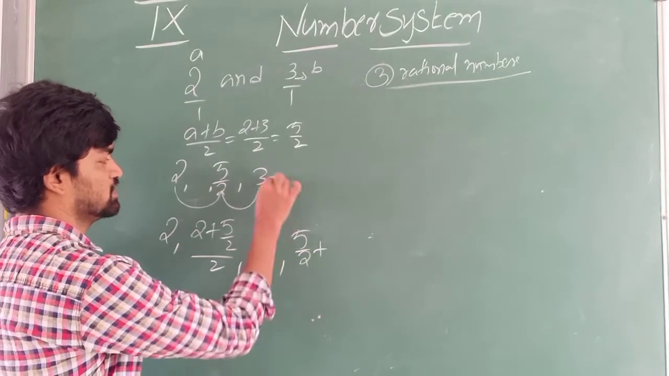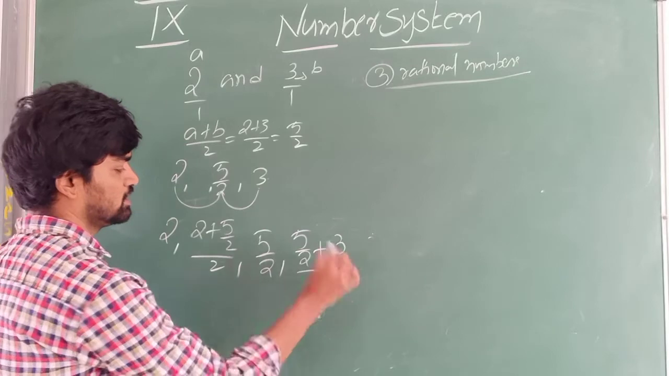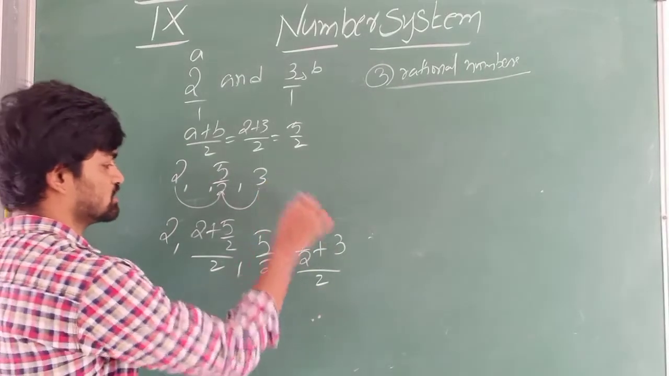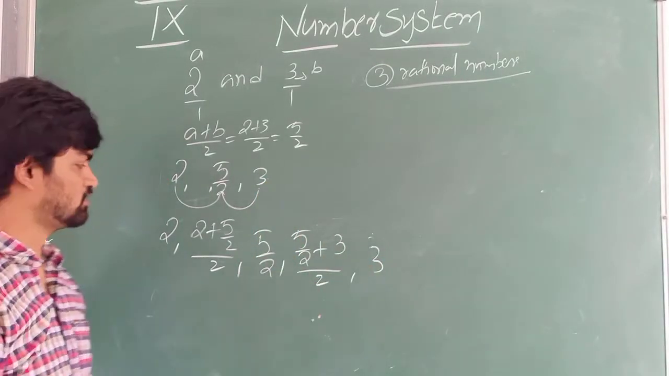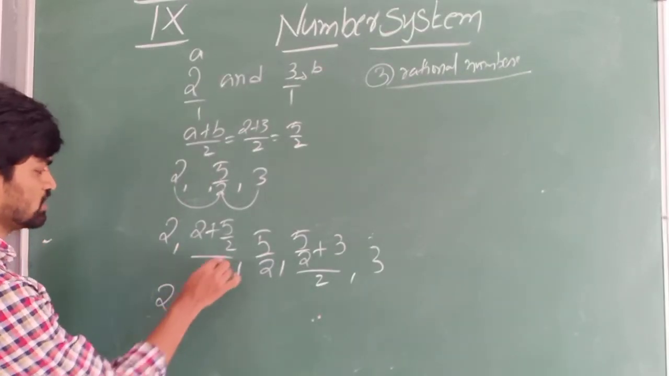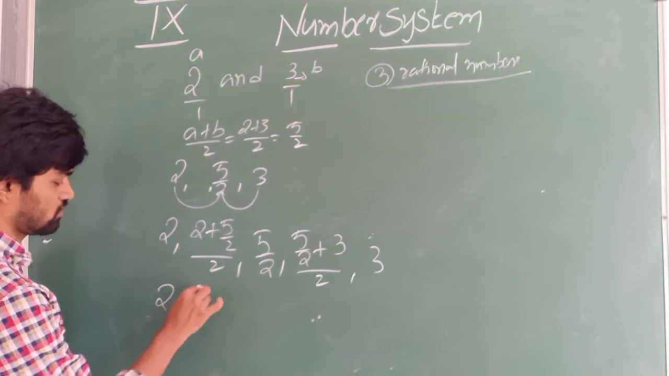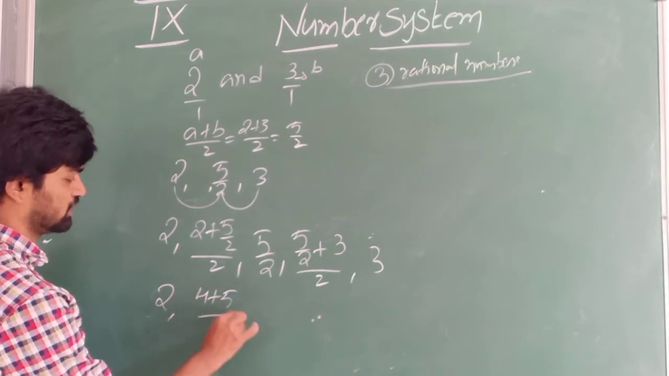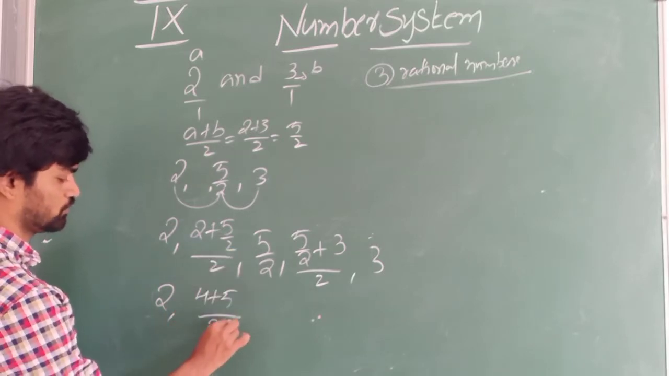5 by 2 plus b, how much? 3 whole by 2. Okay. What is the last number? Now insert that 1, 2, 3 rational number. Just simplify this. 2 to the 4, 4 plus 5 divided by 2 into 2.